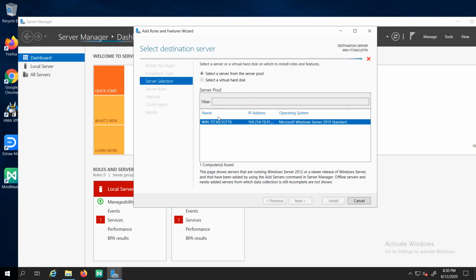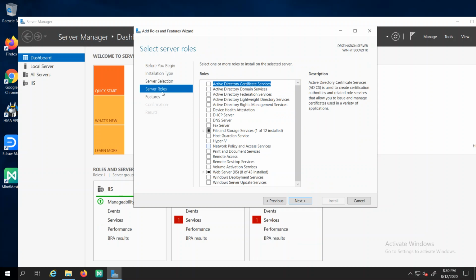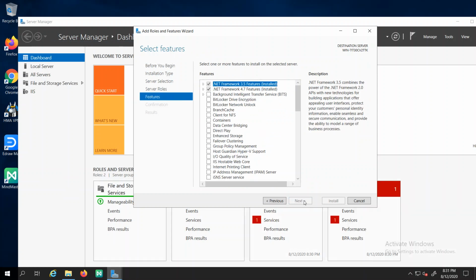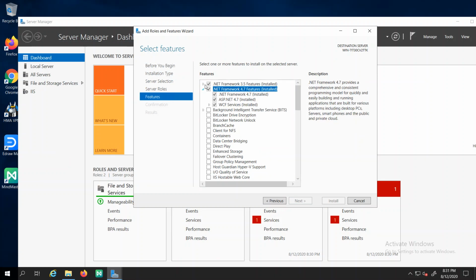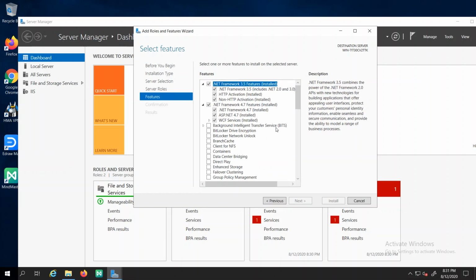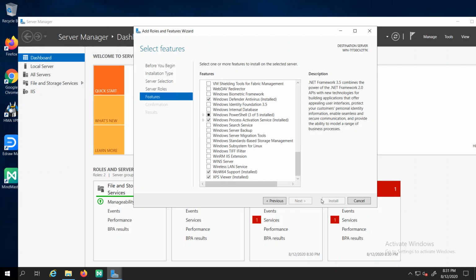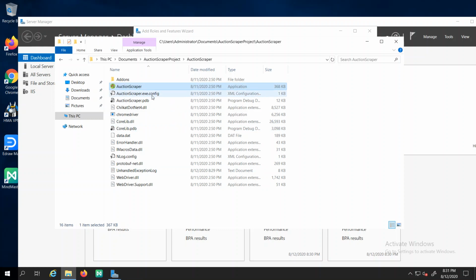Select this server, yeah, right there. There it is, okay. Yeah, the .NET 4.7, 4.5. Everything's kind of there. Yeah, I don't know what else to add here. Alright, let me know what I need to do.